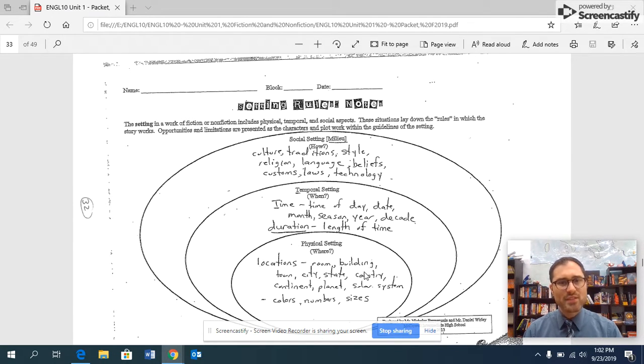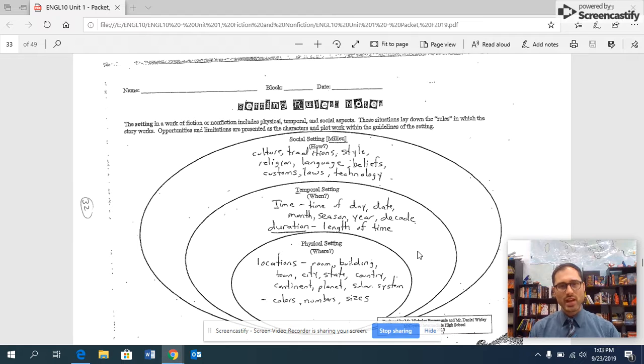If we look at the physical setting, this is where it takes place. This is the stuff we can see and feel and touch. But saying that it takes place in the woods or that it takes place in a city isn't enough. We need to talk about the colors, the numbers, the shapes, the sizes of events. We have to take a look at all of that because that might lead to us developing a certain mood, or it might give us certain symbols that we're looking at. So the physical setting, we should see a lot of examples there.